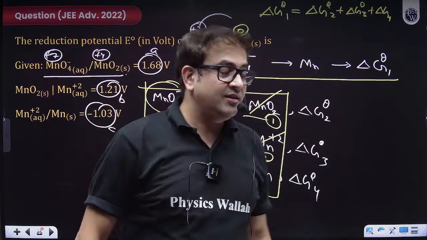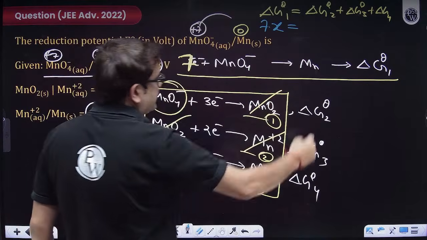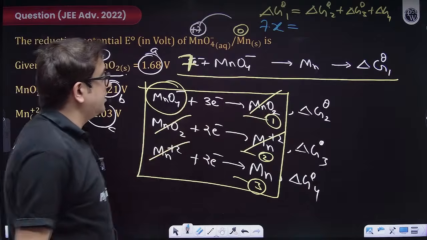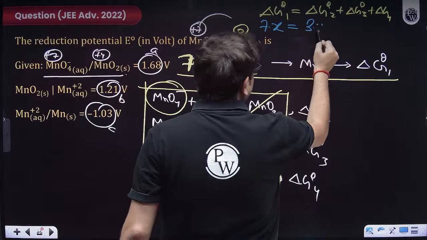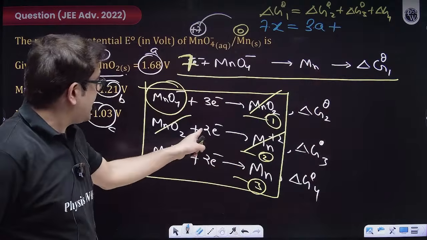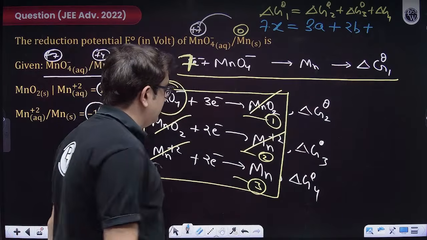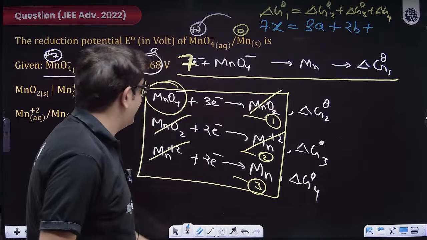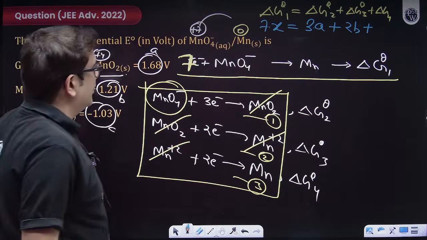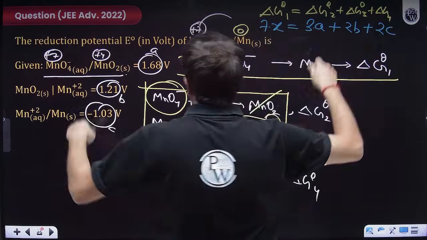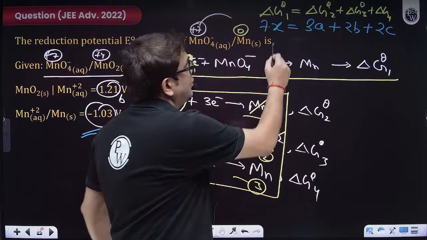Then it is n into potential. What is the charge transfer in the first case? 7. 7 into the potential that I want, so X. What about the second? Charge transfer is 3, potential is A volt, so 3A. Plus charge transfer is 2, potential is B. Sorry, this is the third reaction, and that answer is 2 only. Plus 2 into C. Put the values of A, B, C with sign. This is negative, just make sure. Put the values with sign, divide by 7, and you will get the value of X.